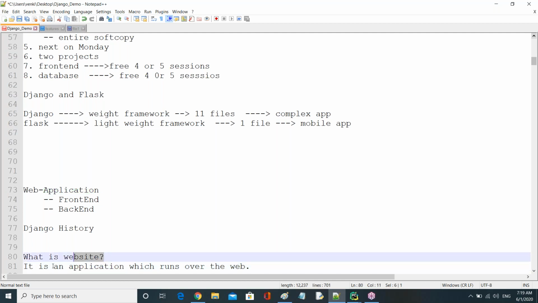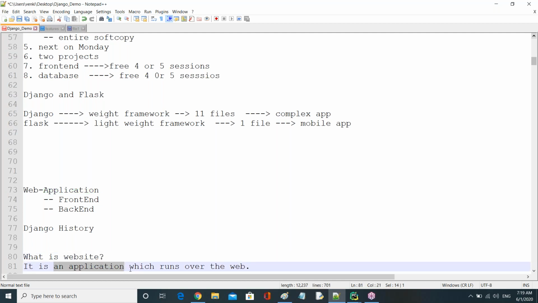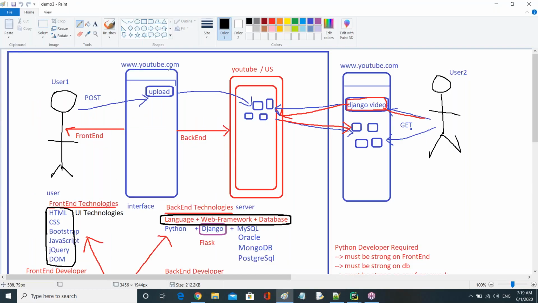Now, this application has two ends. Observe, guys, here. So it is the application. In the last class, I took the example of YouTube. So as a user, we interact with youtube.com, and behind youtube.com, we have a YouTube server.